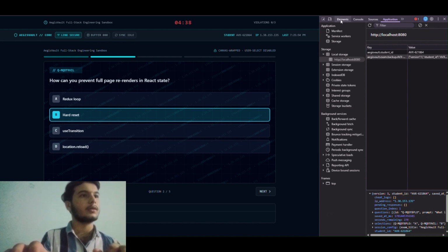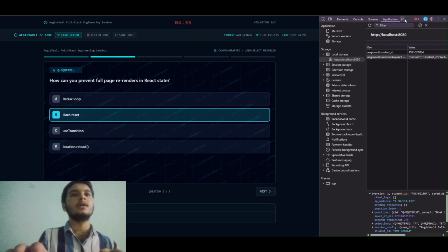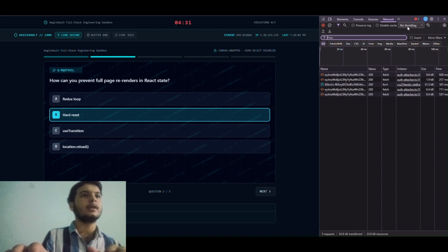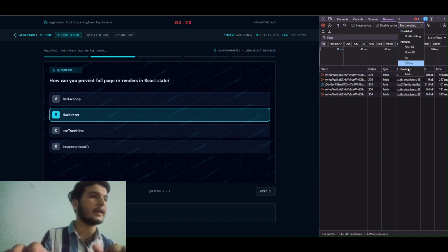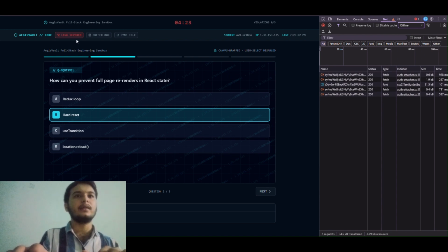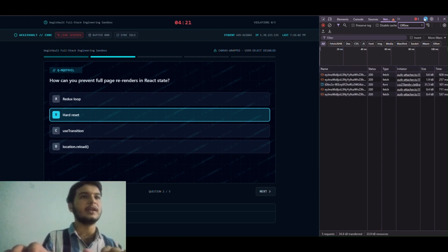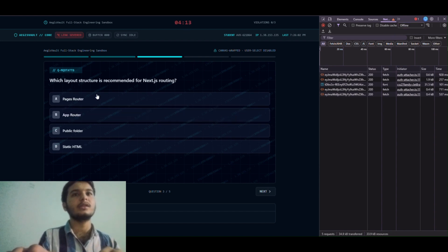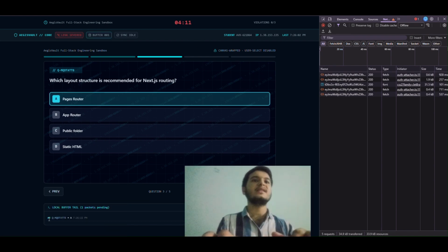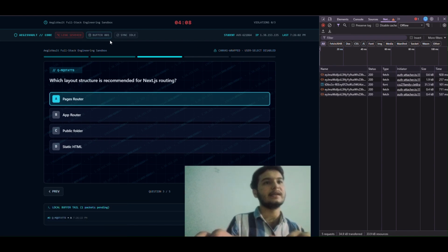Now, for the ultimate stress test, let's kill the network connection completely. The application is now 100% offline. Look at the exam console: no loading spinner, no timeouts, no interface freeze. Our interceptor layer automatically flags the disconnected state, halts outside HTTP calls, and safely queues the payload data locally.